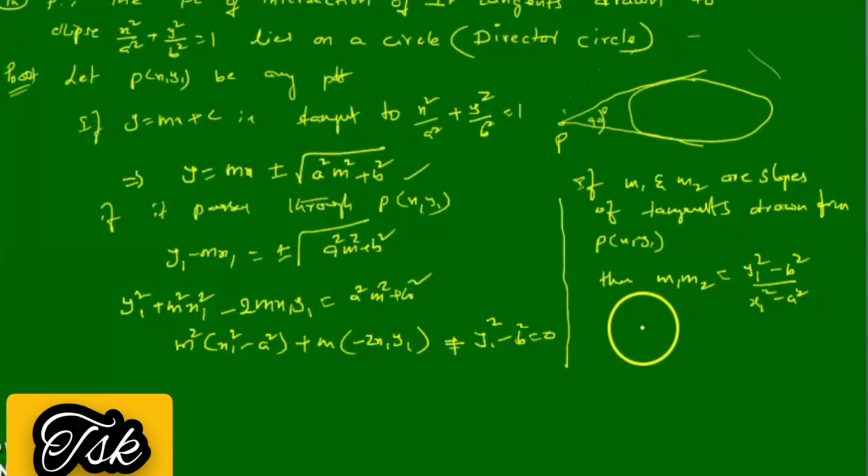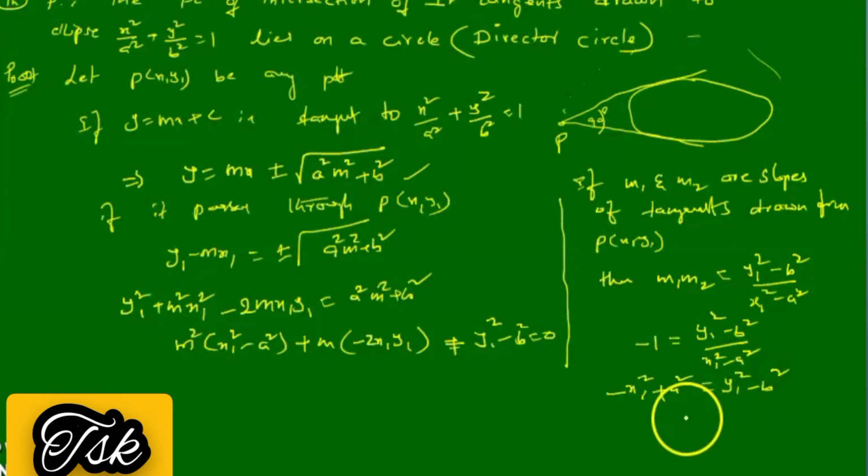This minus 1 is equal to y1 square minus b square by x1 square minus a square. When you multiply with minus, this becomes plus, equal to y1 square minus b square. Therefore, rearranging, the locus is x square plus y square equal to a square plus b square. It's a circle whose center is the origin. A square plus b square is positive, so root of a square plus b square is the radius.